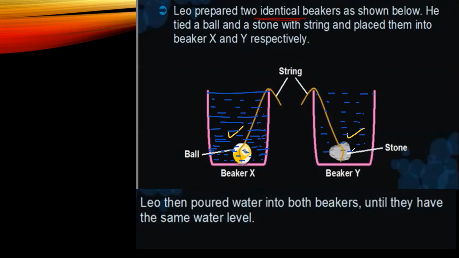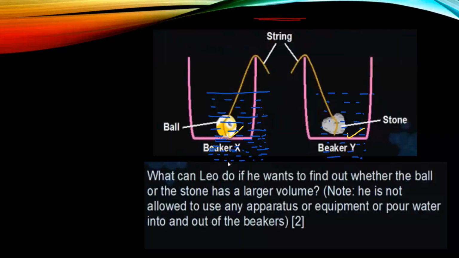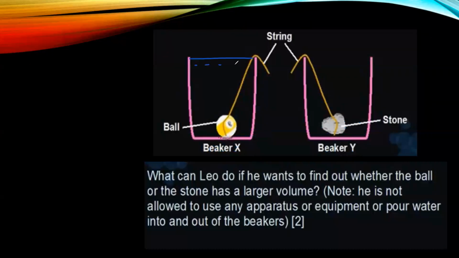So the question here is asked, what they have asked, let me tell you. In the next slide, we'll see. So this is the question: What can Leo do if he wants to find out whether the ball or the stone has a larger volume? First thing that you have to realize is that we have filled the water to the same level.